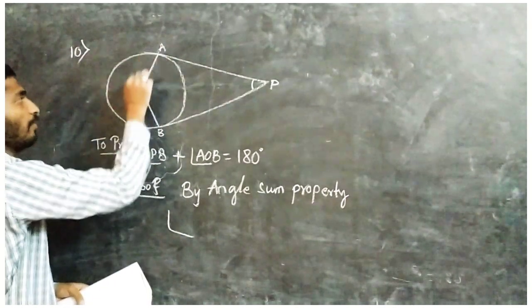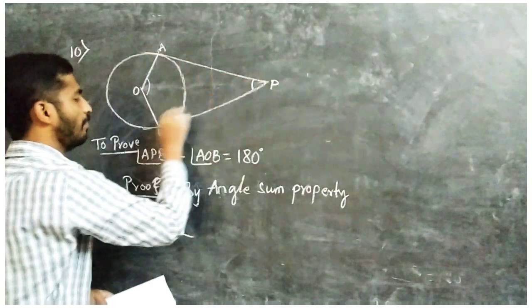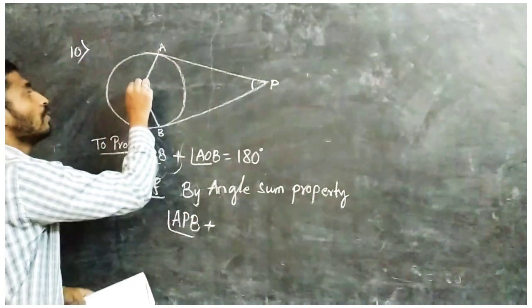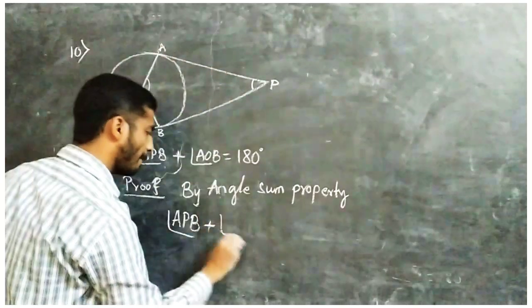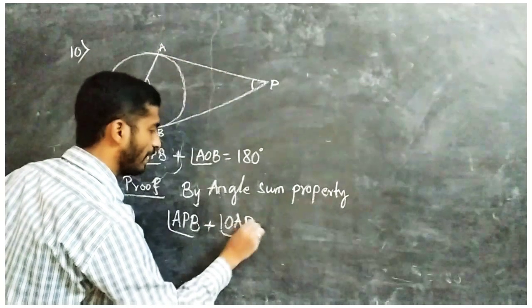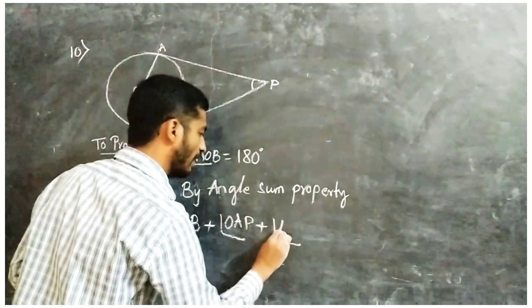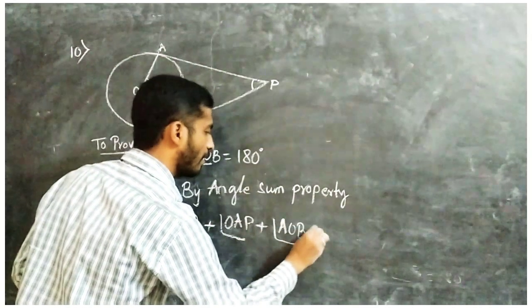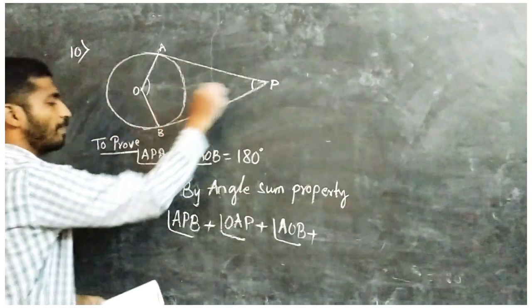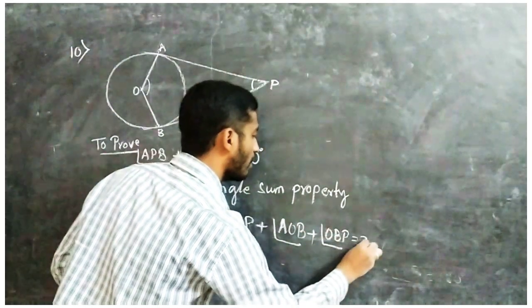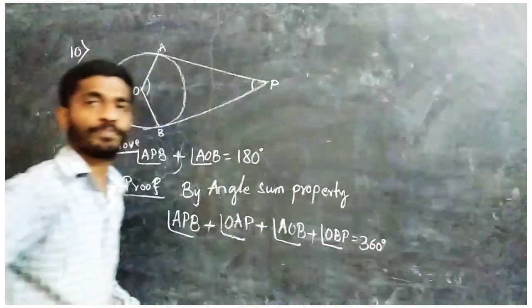First, start with APB plus OAP plus AOB plus OBP equal to 360 degrees.